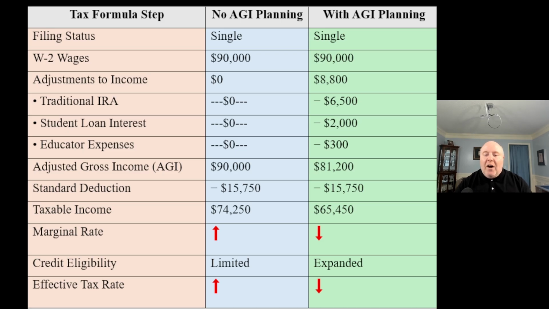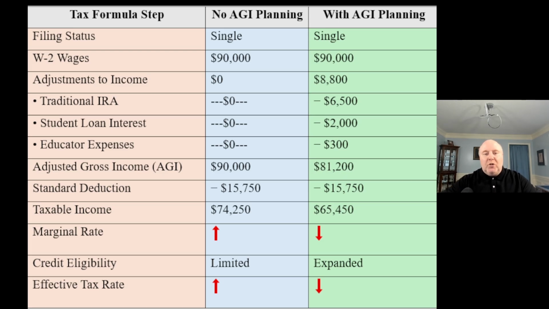So now you have $65,450 as your taxable income, but the big thing is we reduced our AGI to $81,200. What that can do is that may impact our credit eligibility. Okay, we may have additional credits that we were phasing out of that we can now take. Because had we not taken the credit because we had too much AGI, we lose that dollar for dollar tax break.